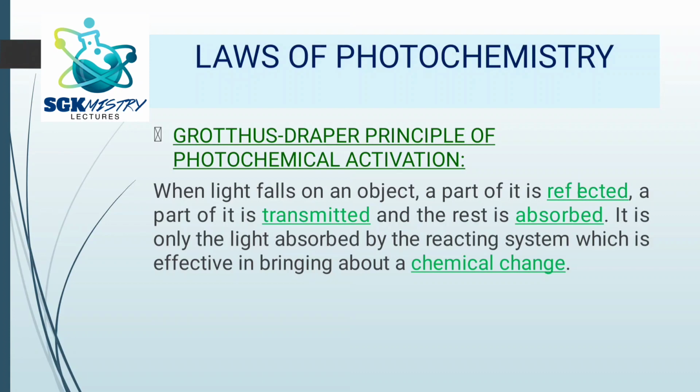So there are two important laws which govern the pattern with which the reactions take place because of the absorption of light. So first one, let us try to understand Grotthuss-Draper principle on photochemical activation. So here, very simple. When light falls on the object, a part of it is reflected and a part of it is transmitted, and only the rest of it is absorbed.